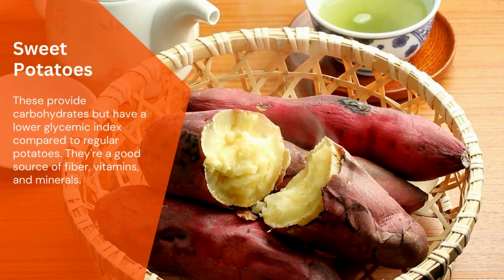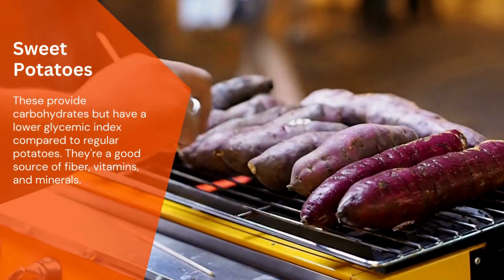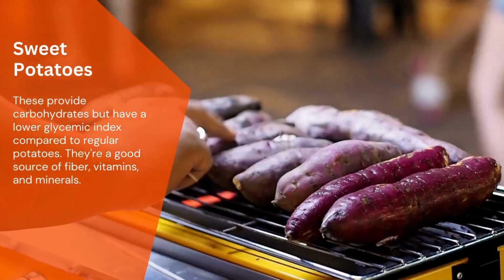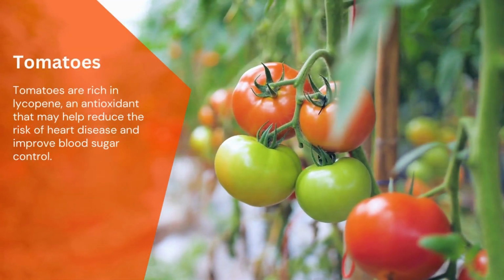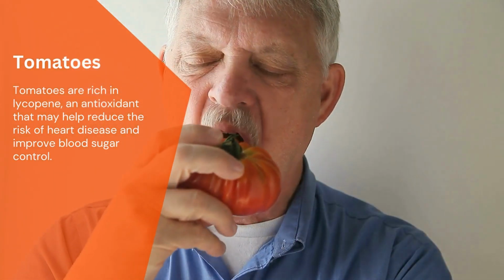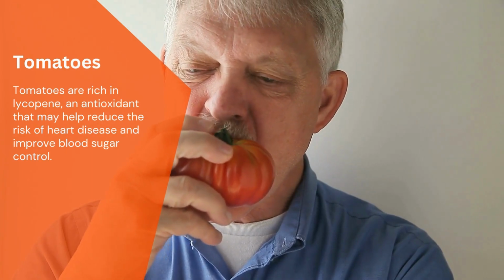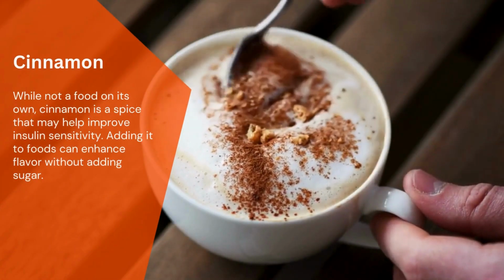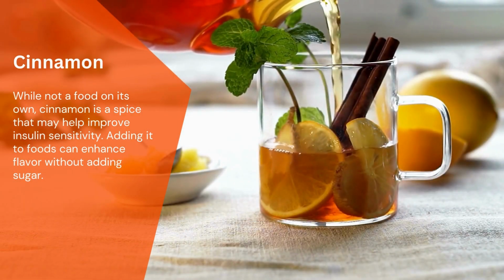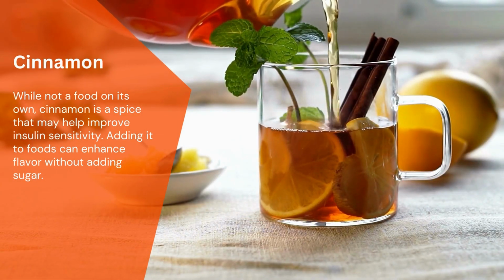Sweet potatoes. These provide carbohydrates but have a lower glycemic index compared to regular potatoes. They're a good source of fiber, vitamins, and minerals. Tomatoes are rich in lycopene, an antioxidant that may help reduce the risk of heart disease and improve blood sugar control. While not a food on its own, cinnamon is a spice that may help improve insulin sensitivity. Adding it to foods can enhance flavor without adding sugar.